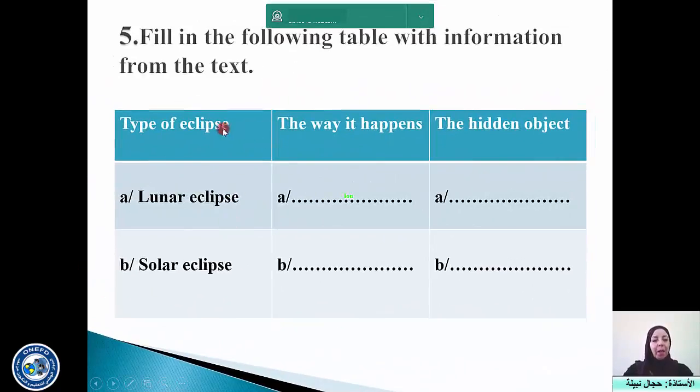Okay. This is also one of the activities, number 5, that can be given in exams. You fill in the table with information from the text. It is part of the comprehension of the text. In the first column you have the type of eclipse. In the second column you complete the way it happens. So how does the lunar eclipse happen and how does the solar eclipse happen? And what is the hidden object in each event? Think of this a moment.